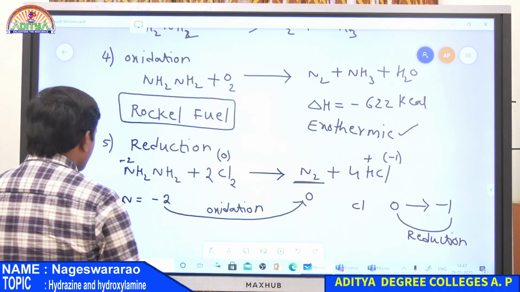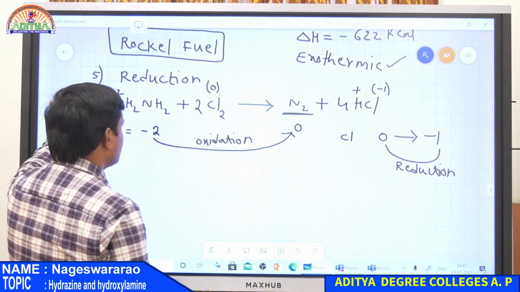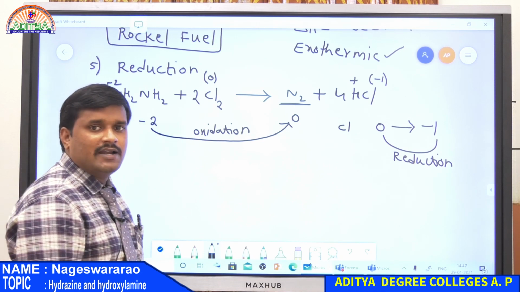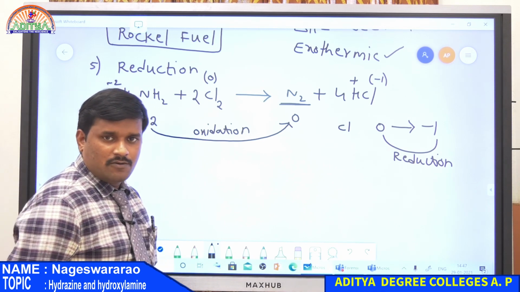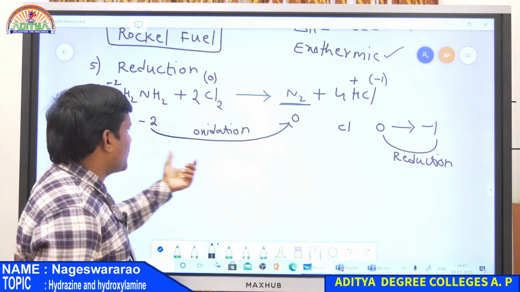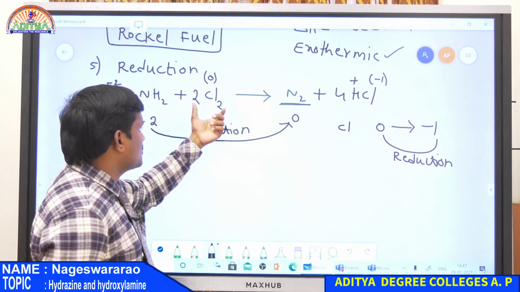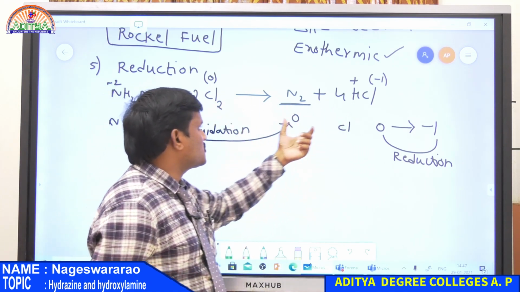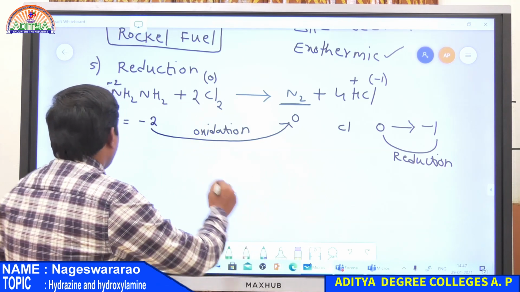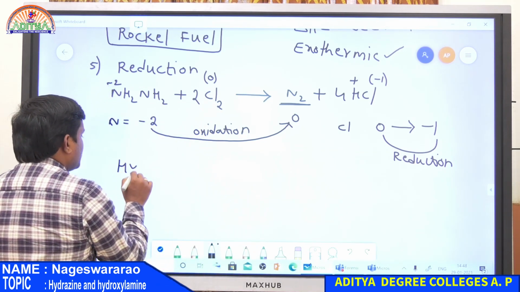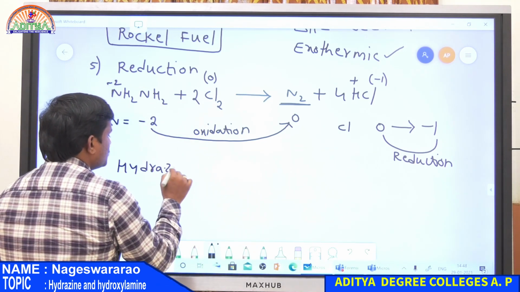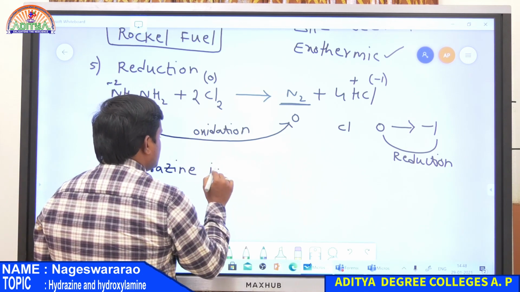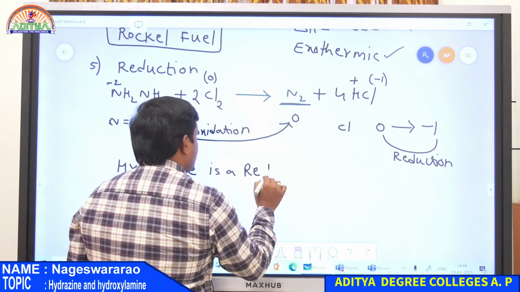Therefore, what is a reducing agent? A reducing agent is one that itself undergoes oxidation and can reduce another compound. So here hydrazine itself undergoes oxidation and reduces the Cl2 molecule into HCl. So Cl2 is reduced to HCl. Therefore hydrazine is a reducing agent. This is the conclusion from the reduction reaction: hydrazine is a reducing agent.